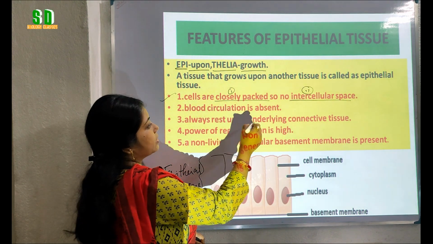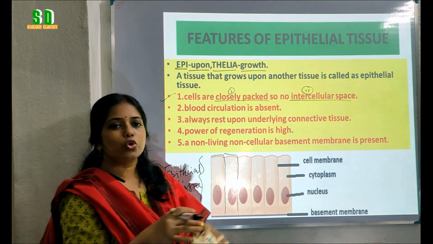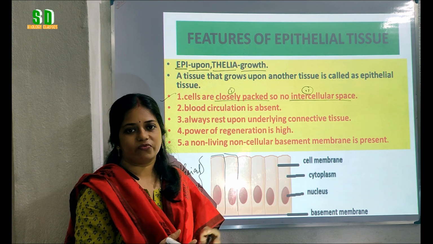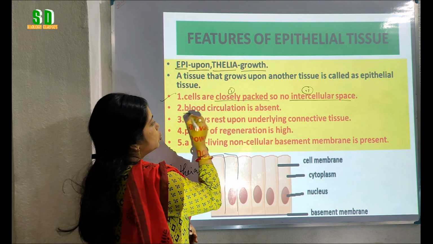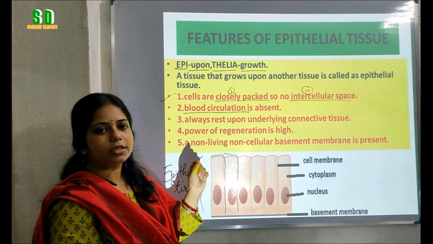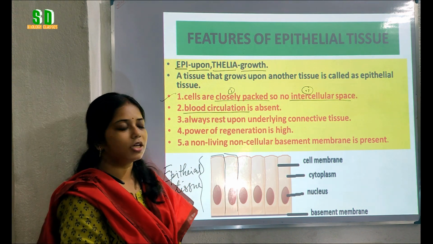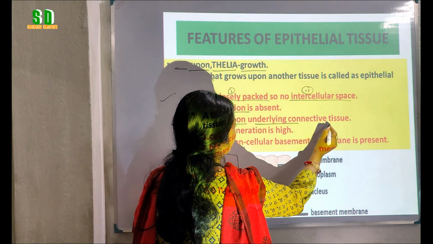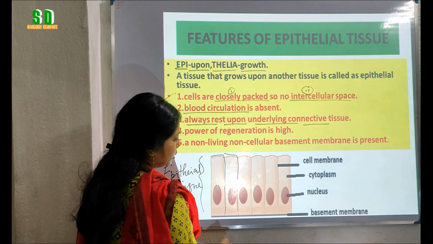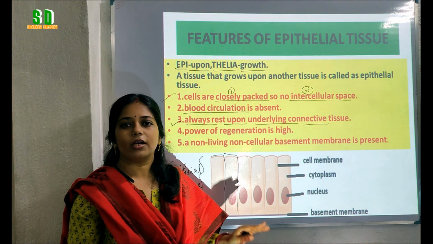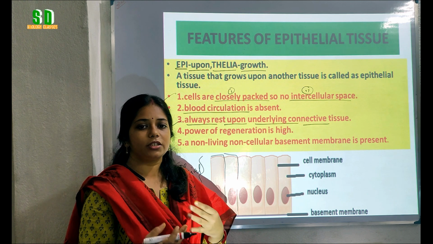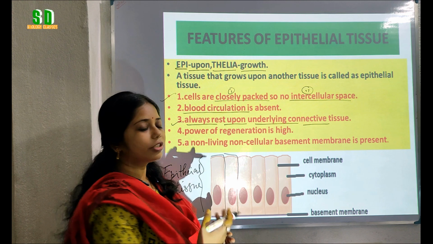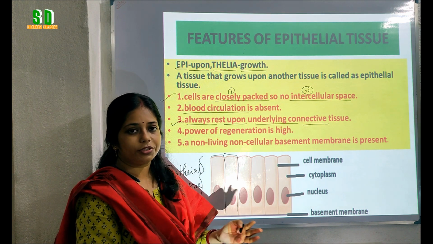As the intercellular space are absent, so there is no place of running of the blood vessels, capillaries, lymph vessels, etc. So there is no blood circulation. That means blood circulation is absent in the epithelial tissue. They are always rest upon underlying connective tissue. That means below the epithelial tissue, there is a layer of the connective tissue. So epithelial tissue always present upon the connective tissue. Different types of connective tissue like blood, bones, already I have told.